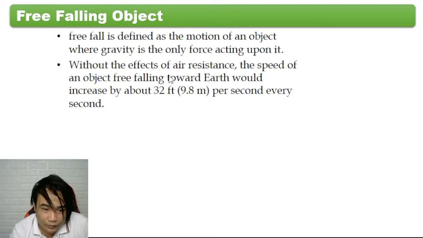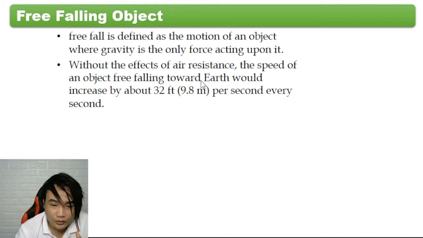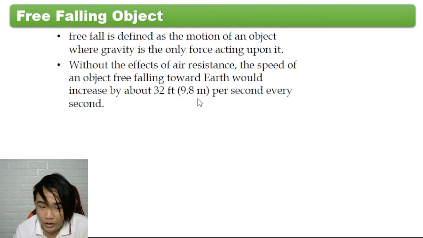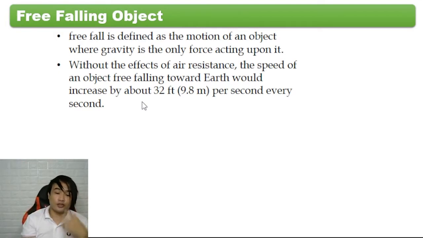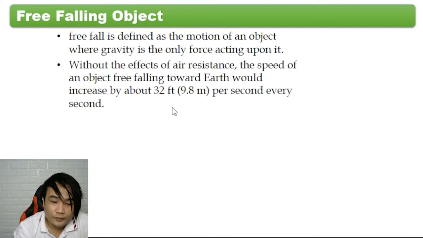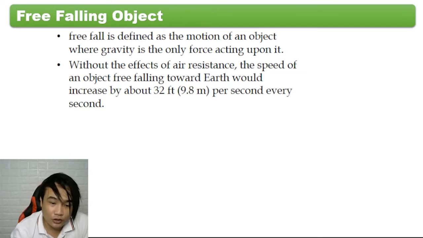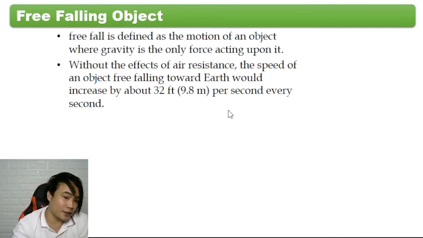So without the effect of air resistance, the speed of an object free falling towards the earth would increase about 32 feet or 9.8 meters per second every second. This is what I mean by constant acceleration. In a free-falling object, the increase in speed is at a rate per second.